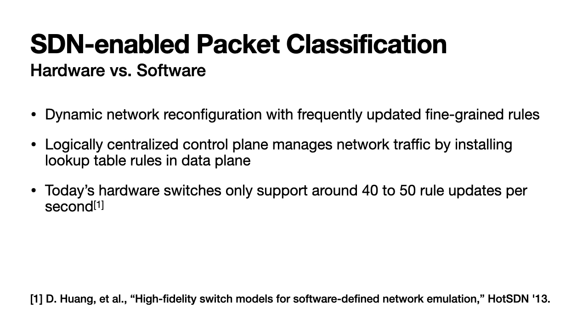A main advantage brought by software-defined networks is dynamic network reconfiguration with frequently updated fine-grained rules. How fast network states can respond to network events is vital to a wide range of network functions and services. However, today's hardware switches only support less than 100 rule updates per second. On the contrary, software switches running on commodity servers handle rule updates at a much faster rate, but remain 2 orders of magnitude slower in terms of packet processing.